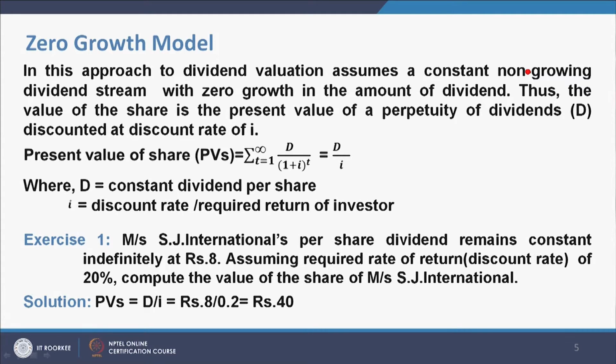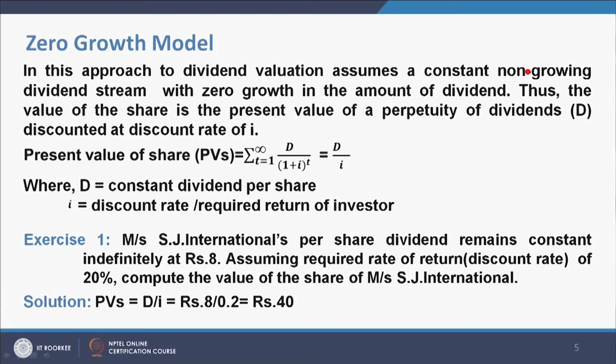Thus, the value of the share is the present value of a perpetuity of dividends discounted at discount rate I. So, the present value of the shares PV is equal to summation t equals 1 to infinity D divided by (1 plus I) to the power t, which is equal to D by I, where D is the constant dividend per share and I is the discount rate or required return of investor. Let us take an example.